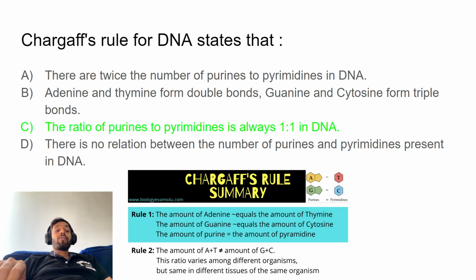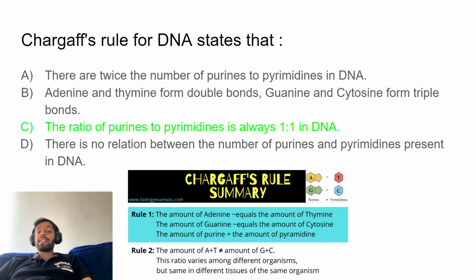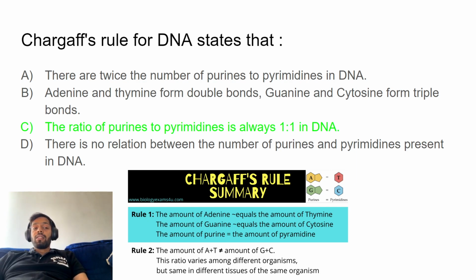Chargaff's rule, in fact, states that the ratio of purines to pyrimidines is always 1:1 in DNA. And there are a couple of rules. Rule one states that the amount of adenine roughly equals the amount of thymine, and the amount of guanine roughly equals the amount of cytosine, which would imply that the amount of purine is roughly equal to the amount of pyrimidine. That's why the ratio of purine to pyrimidine is 1:1. But there is also a second rule, which states that the amount of adenine plus thymine is not always equal to the amount of guanine plus cytosine. Adenine plus guanine is equal to thymine plus cytosine, but adenine plus thymine is not equal to guanine plus cytosine.